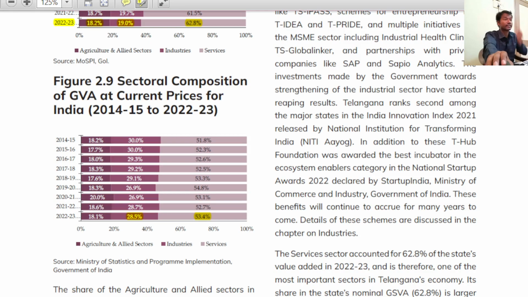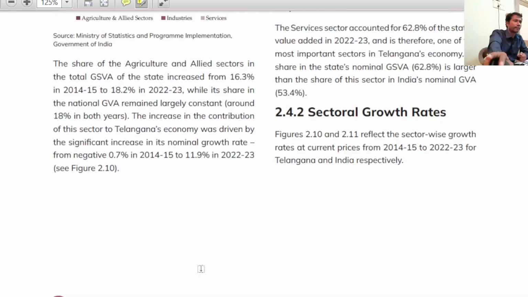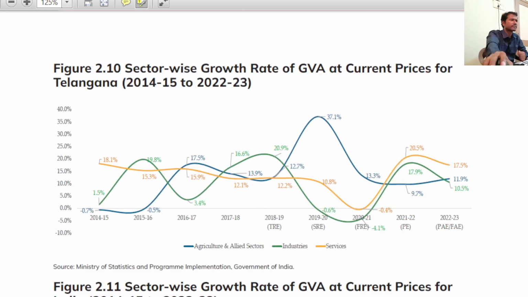If you look at the agriculture sector, sir, just take a look at the next graph. If you look at the next graph, this is 0.7%. It's visible, right?